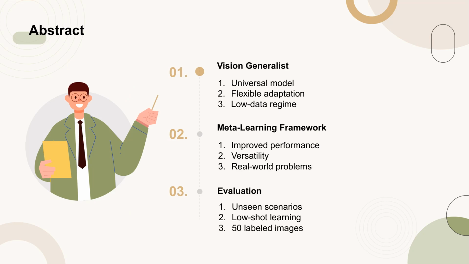The abstract introduces a universal model designed to adapt flexibly to unseen dense label structures with minimal data. This model serves as a data-efficient vision generalist, built upon a powerful meta-learning framework. It addresses the challenge of generalization in low-data regimes across various real-world tasks. The model is evaluated in diverse scenarios requiring low-shot learning, demonstrating its ability to adapt with as few as 50 labeled images, outperforming existing approaches.